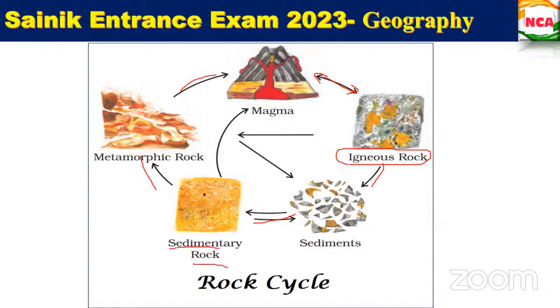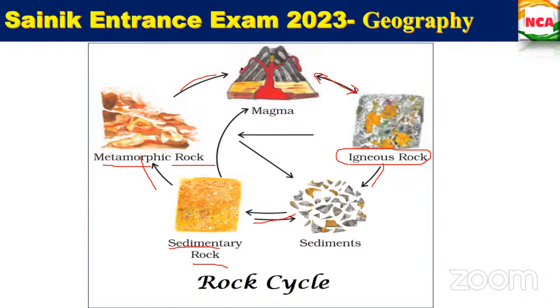Then when it is compressed, when it is exposed to heat and pressure, this formed rock is called... from the sedimentary rocks also, both igneous and sedimentary rocks will form metamorphic rocks, right? So when these sedimentary rocks have been exposed to great heat and pressure, this formed rock is called metamorphic rock.